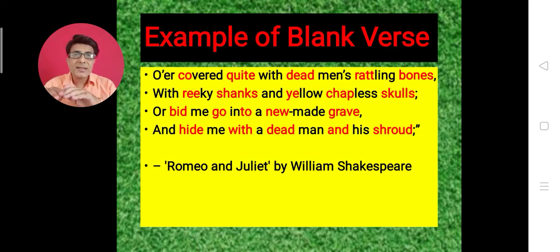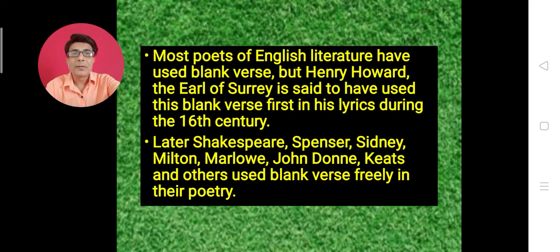So unstressed, stressed, this is 1 foot, iamb. Again, unstressed, stressed, this is the 2nd foot. Again, 3 times, 4 times, and 5 times. So 5 times the same rhythm is repeated. The iamb is used in one line 5 times. So that's why it is called an iambic pentameter line. This is called an example of blank verse.